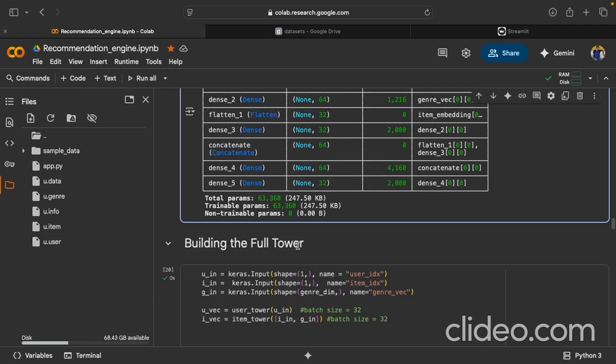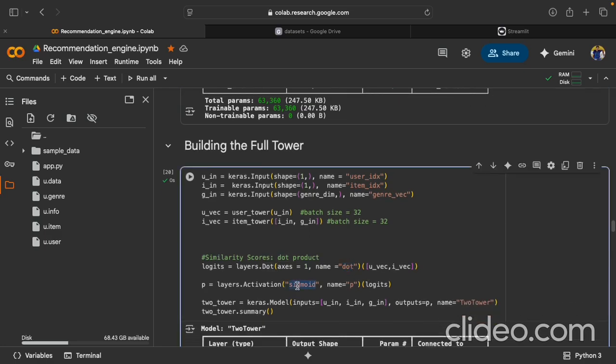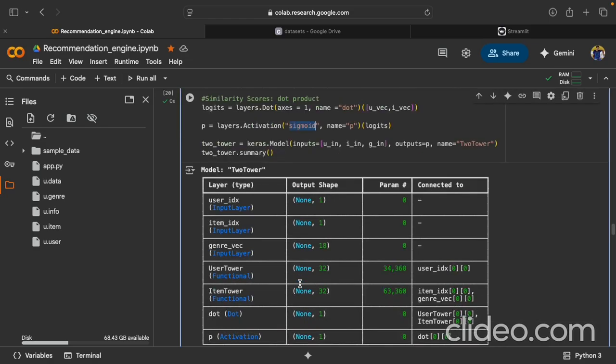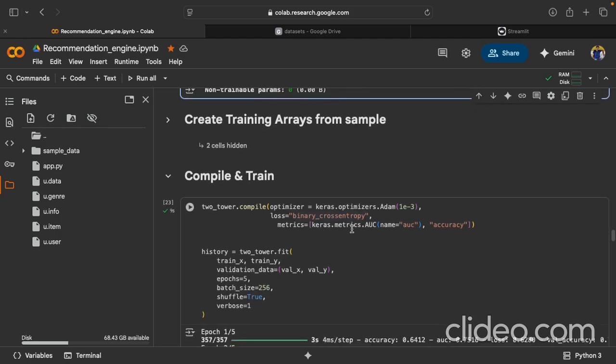Once both the towers are ready, we combine them using the dot product and sigmoid. This gives us a probability between 0 and 1, basically how likely a user is to interact with a movie. After this step, we compile and train. We are using the binary cross entropy loss, because this is a binary classification task: one if a user watched or rated a movie, and zero if not.